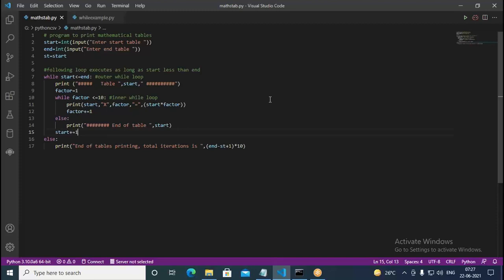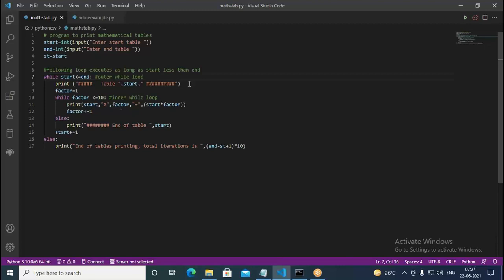For every iteration of the outer while loop, the inside one is executing 10 times. So if the outer while loop is repeating 6 times, and the inner loop is executing 10 times, the total is going to be 60 times, depending on the number of iterations in the outer loop. The internal while loop is always constant, it's going to repeat 10 times.